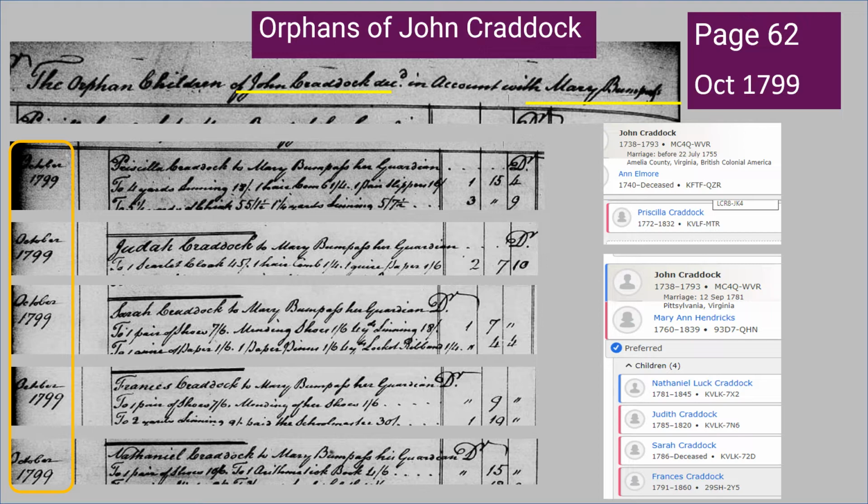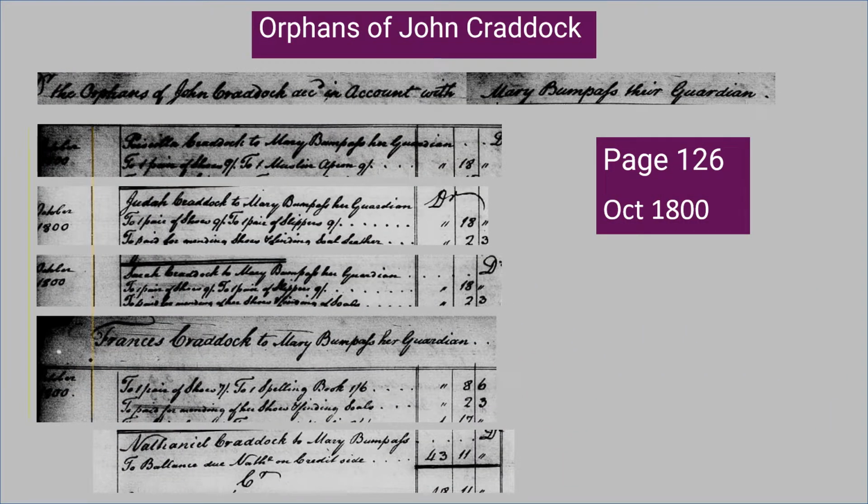The guardianship is for the following children: Priscilla, Judah, Sarah, Francis, and Nathaniel. From these guardianship records, we don't learn the death of the children, but we learn that the father has died by the time of this guardianship. And sometimes if the wife is not there, you know that they have both deceased by the time of the guardianship.